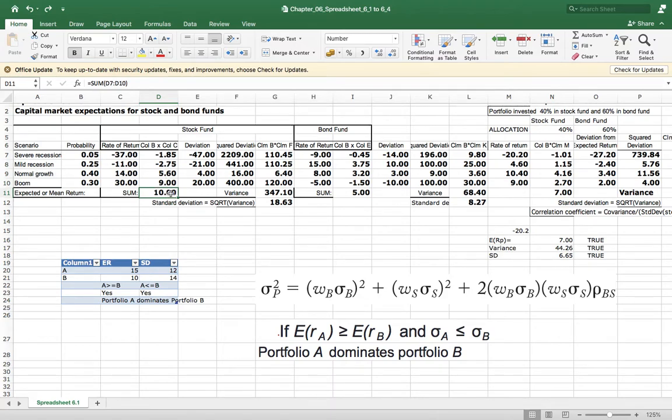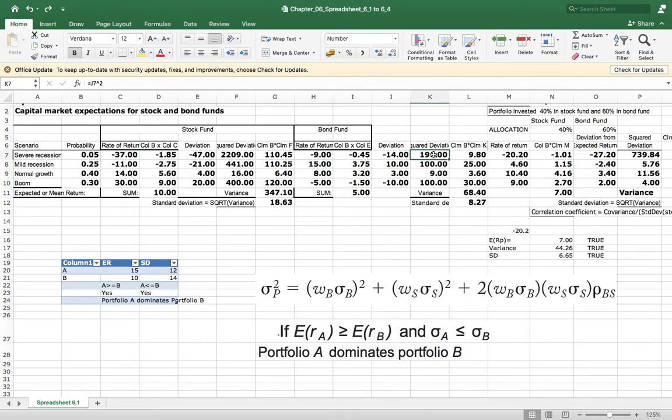For the stock fund, expected return is 10%. For the bond fund, expected return is 5%. Same way we can calculate the deviation from the possibility of return: minus 9, minus 5, minus 14; 15, minus 5, 10; 8, minus 5, 3; minus 5, minus 5, minus 10.